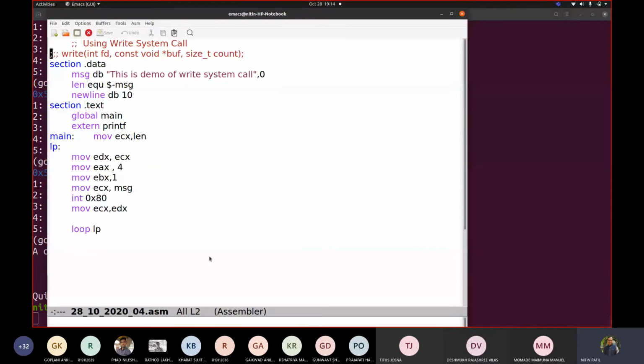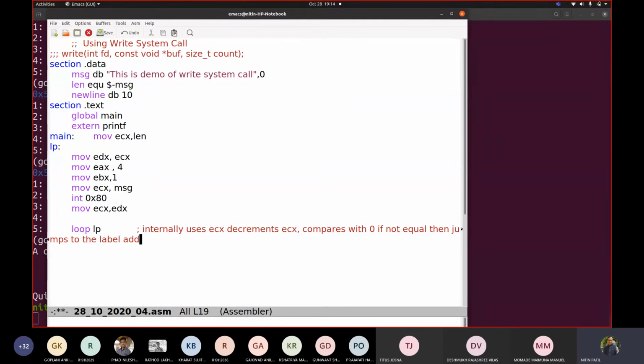We are using loop, which internally uses ECX, decrements ECX, compares with 0. If not equal, then jumps to the label added with the loop instruction.